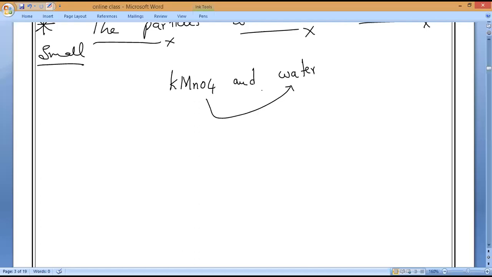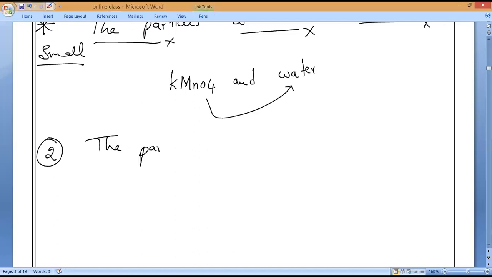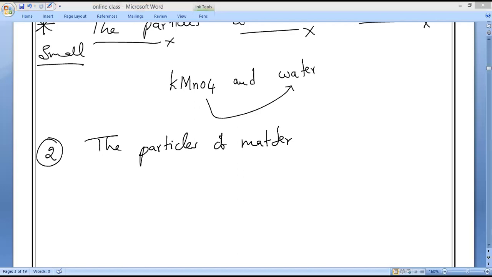Now, what is the second experiment? The first one was potassium permanganate and water. What is the second experiment? Everyone, what is the heading? Second characteristic: the particles of matter have spaces between them. Please write: the particles of matter have spaces between them.